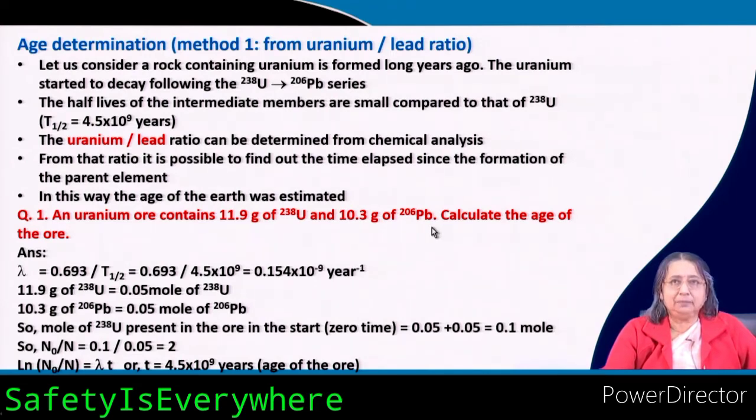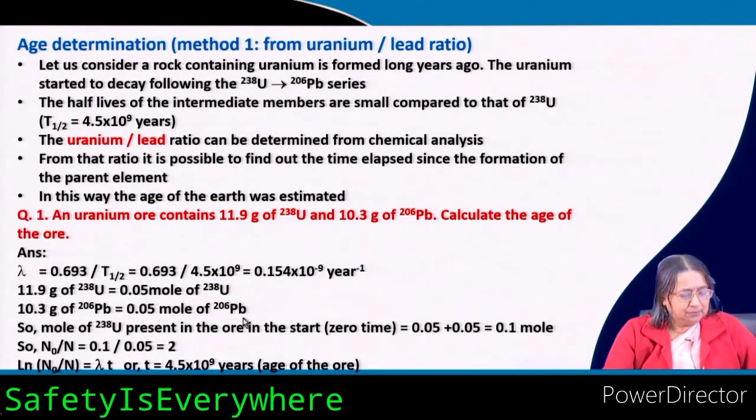If we can determine how much was there at the beginning, then we can easily find the time elapsed. Here you can see that from 1 uranium we get 1 lead. That is very important, 1 uranium gives 1 lead.